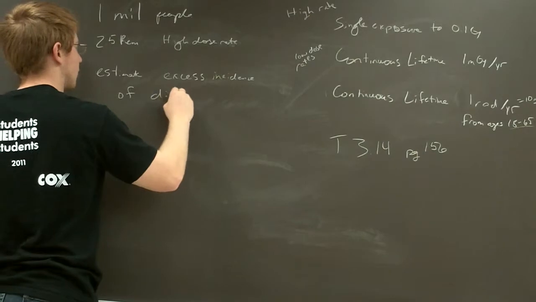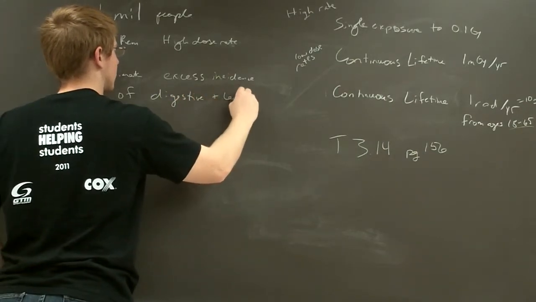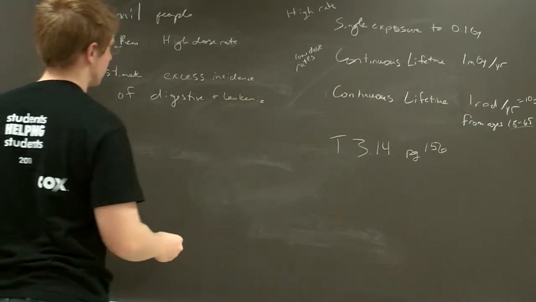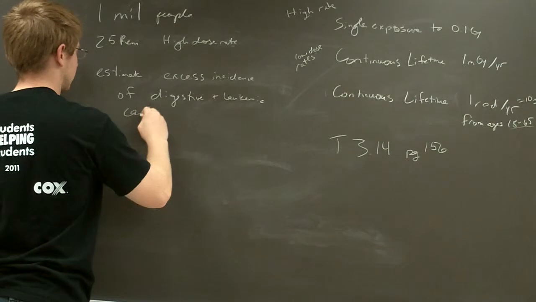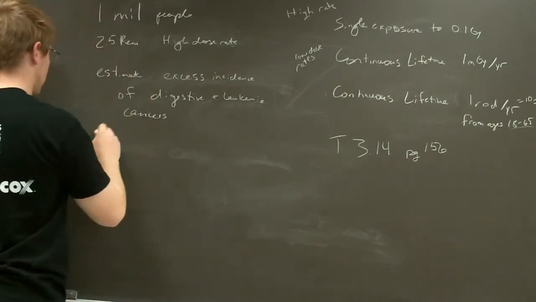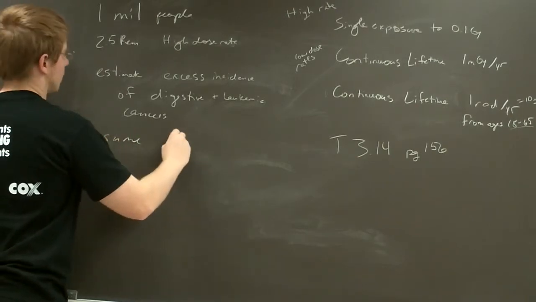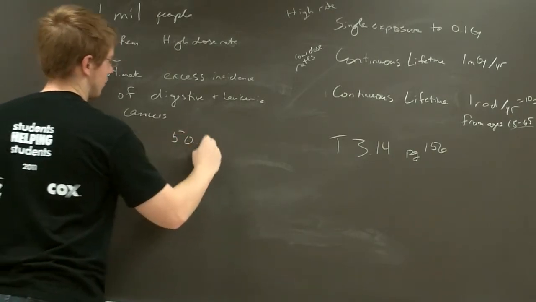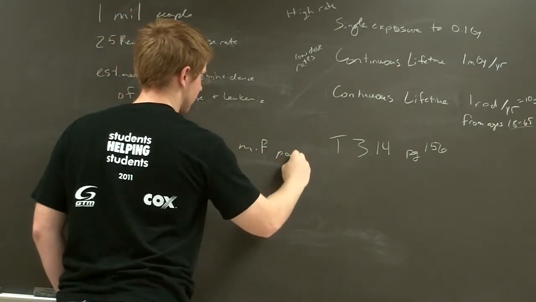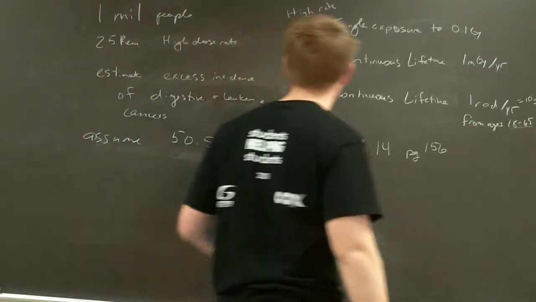Digestive, and excess means extra, and leukemia. I spelled that right. Cancer, for all, right? Males and females, right? Yes. Okay, so first thing, write down: assume only a 50 male to female population. You have to write these things down or else no rules.